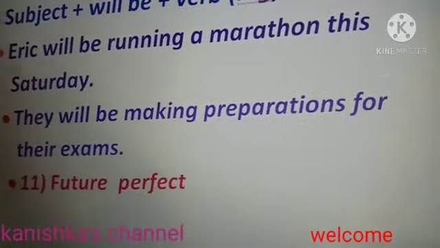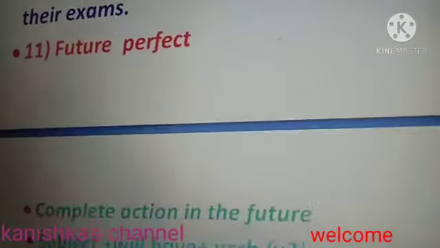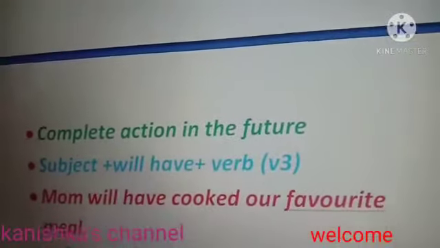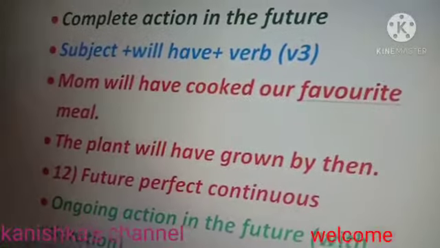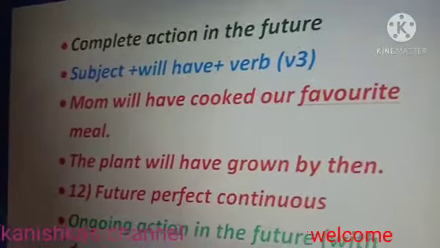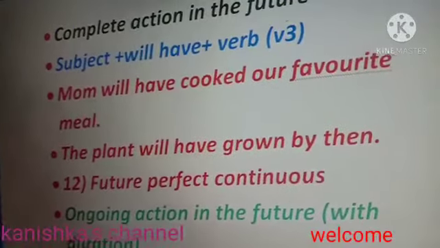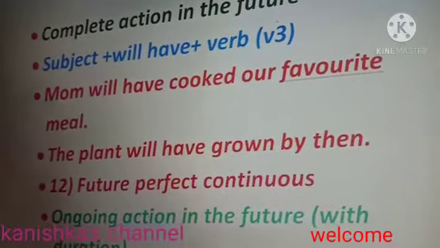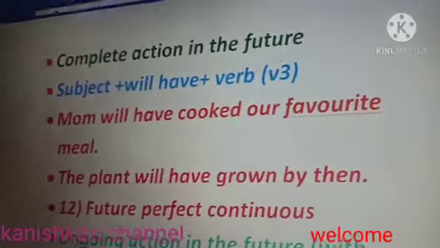The next is future perfect. Future perfect is used when we are talking about completed actions in the future, the action which will be completed in the future. The rule for it is subject plus will have plus verb, and we use the third form of verb. For example, mom will have cooked our favorite meal. So this is a completed action in the future. Another example, the plant will have grown by 10.